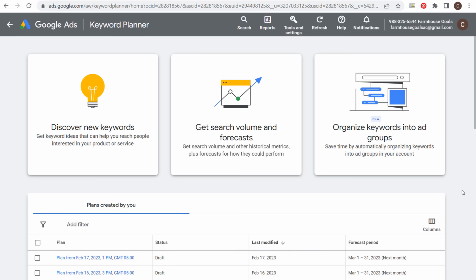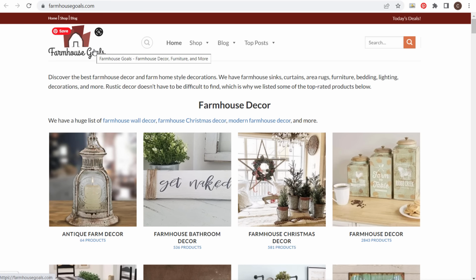Today, I'm going to be going over keyword research for SEO. I'm going to show you how to come up with the absolute best keywords for your business. And I'm going to go over some strategies that are going to help you rank for the best keywords for your business. So we're going to get started here in the Google Keyword Planner. This is going to be the main tool that I use in this video, and I'm going to be using examples from my website, farmhousegoals.com.